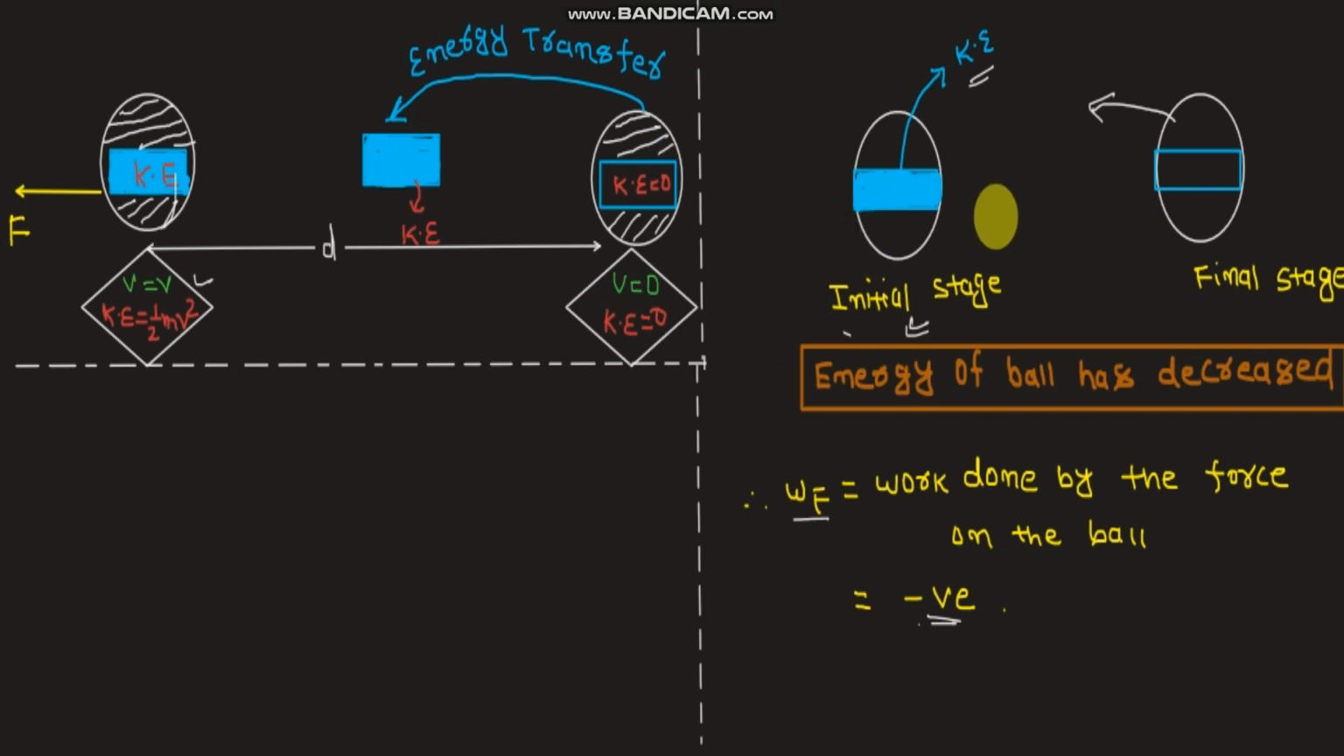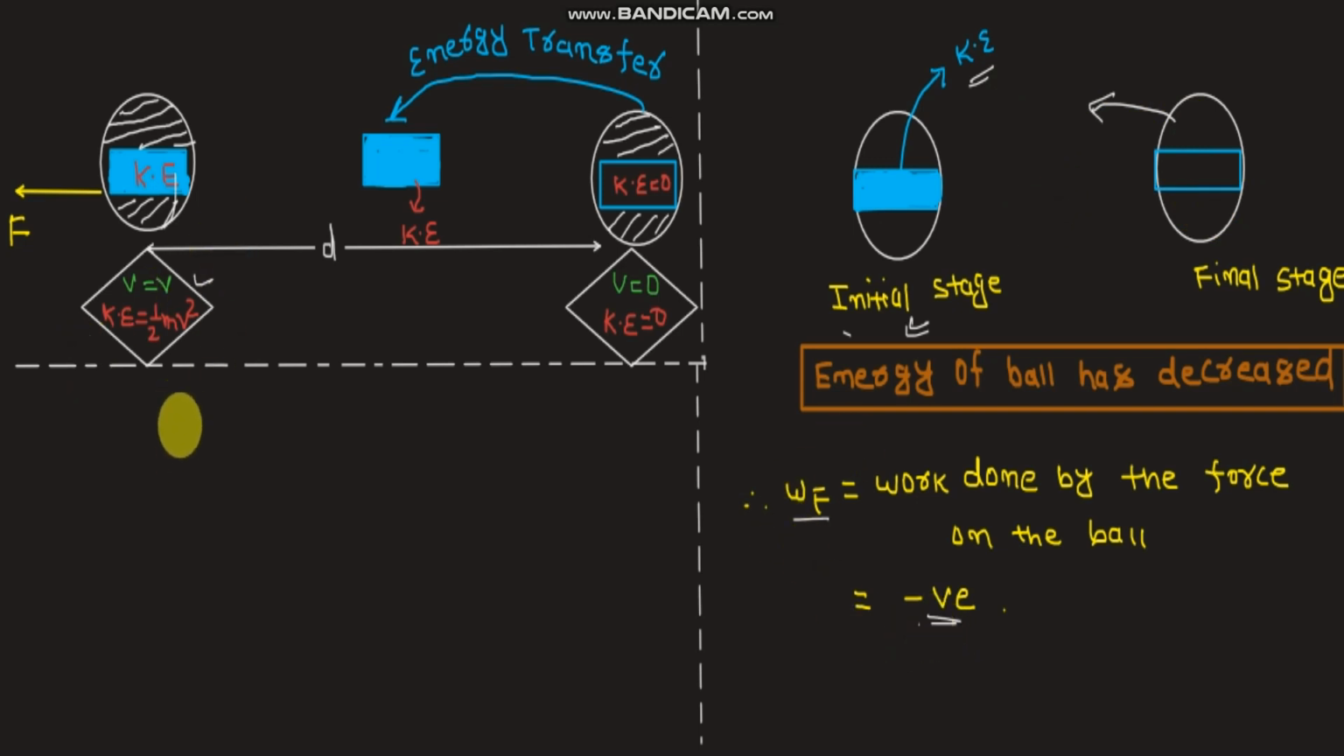So if something is getting stored in an object, we call it positive work done. To the contrary, some amount of energy is getting out of the football, or getting out of the object. At the final stage some amount of energy was transmitted away from the ball, away from the object. And if energy is getting away from the object, then work done is negative.